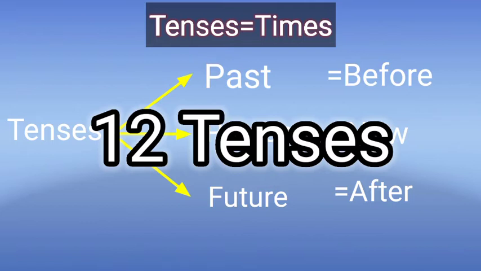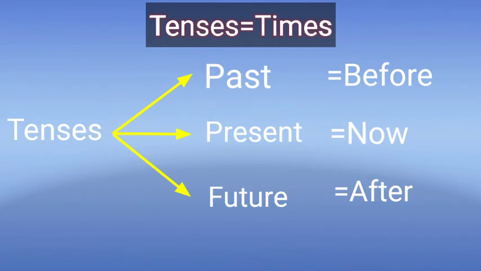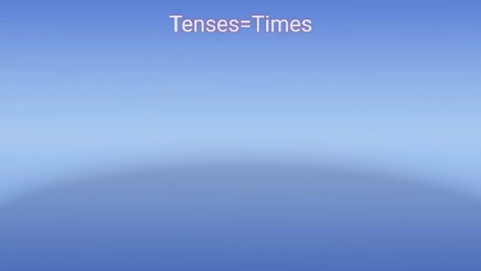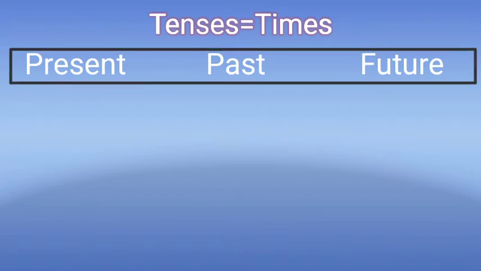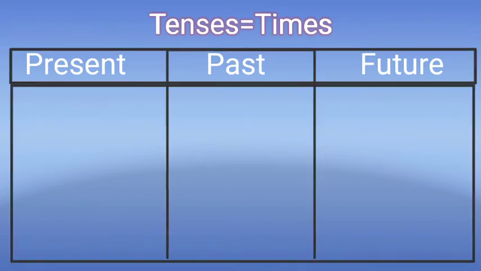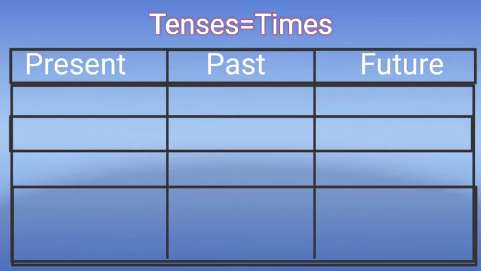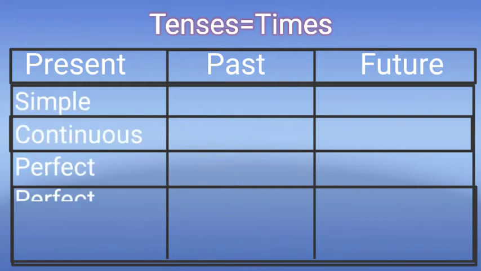I am going to introduce all the 12 tenses now. Okay, let us come to know which are those. First are the main three tenses: present tense, past tense, and future tense. These tenses are each classified into four tenses. For example, present tense: present simple tense, present continuous tense, present perfect tense, present perfect continuous tense.